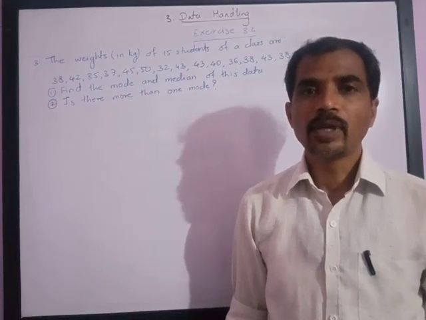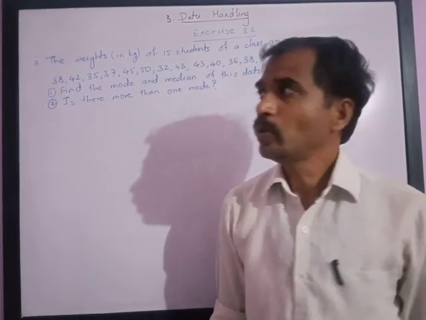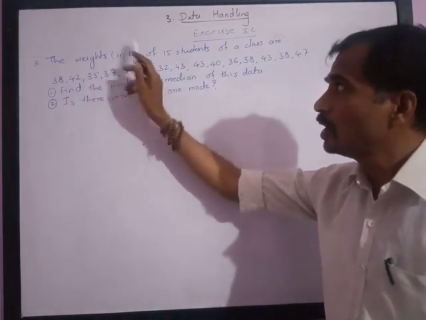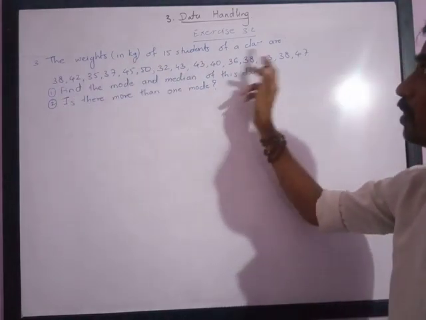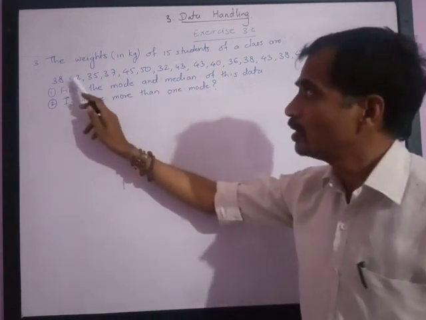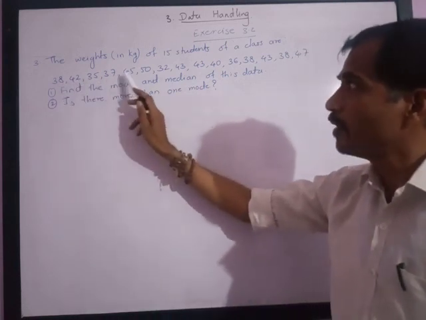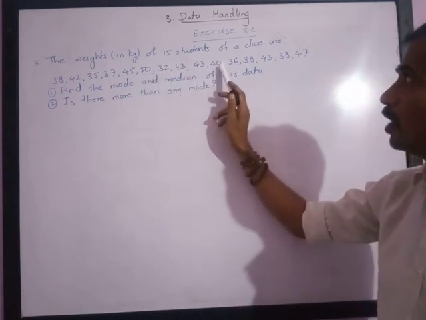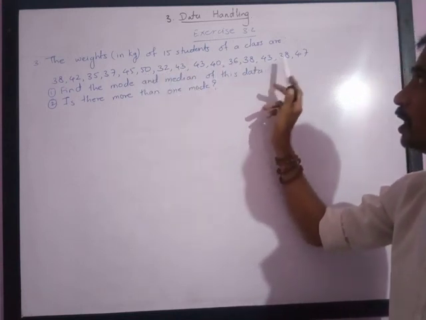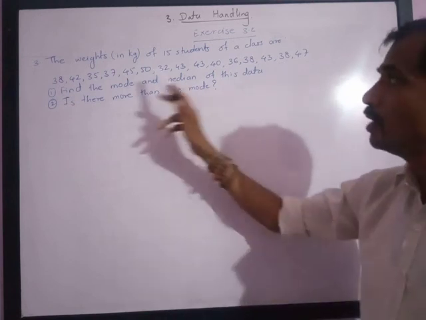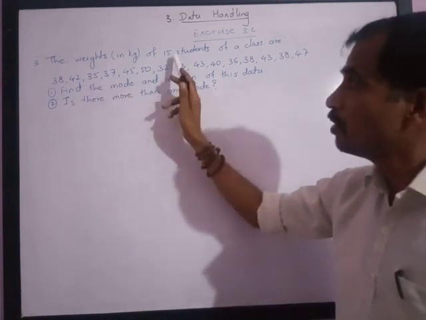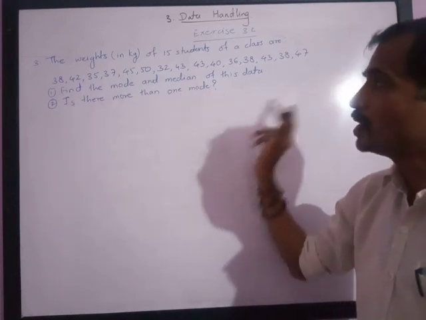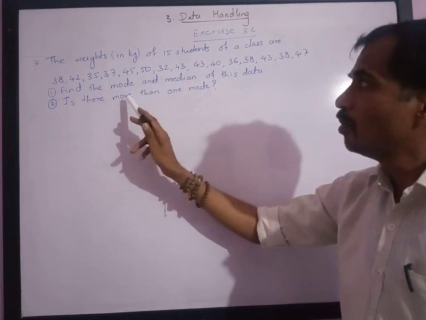Dear friends, we are solving problems from exercise 3.2 and the third question is: the weights, given in kg, of 15 students of a class are 38, 42, 35, 37, 45, 50, 32, 43, 43, 40, 36, 38, 43, 38 and 47. We are given the weights in kgs of 15 students and we are asked to find the mode and median of this data. Is there more than one mode?